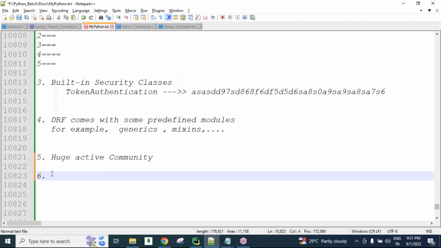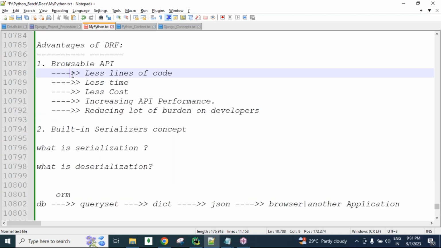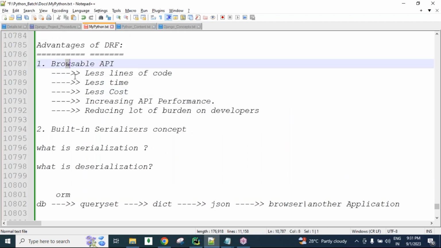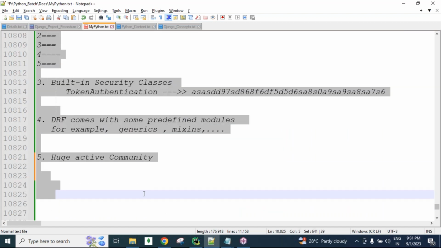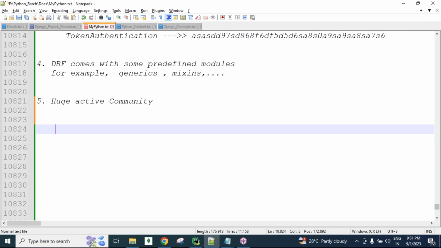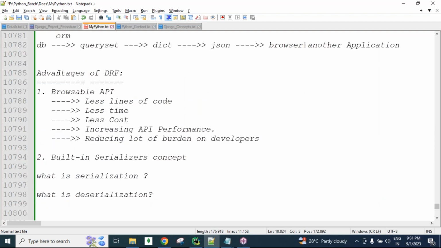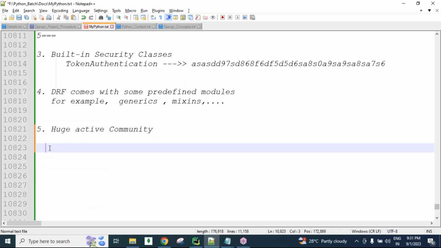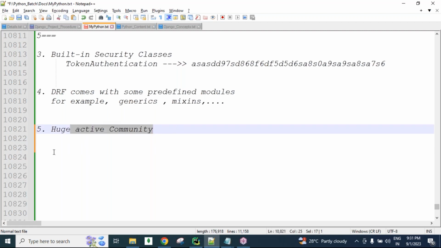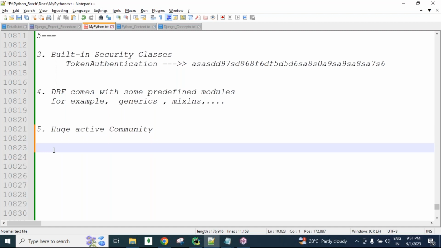You can remember these major points. Because of all these reasons, we can create APIs more easily, and Django REST framework is in more demand nowadays. There are many predefined decorators, and using those decorators we can make our code more secure.